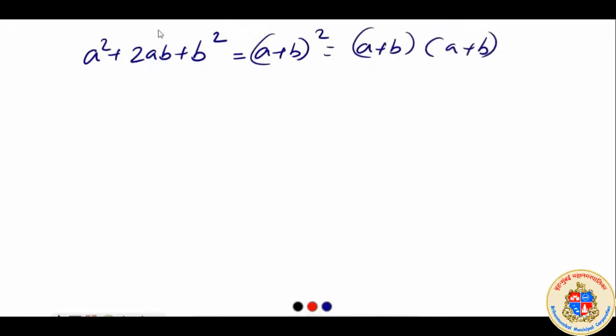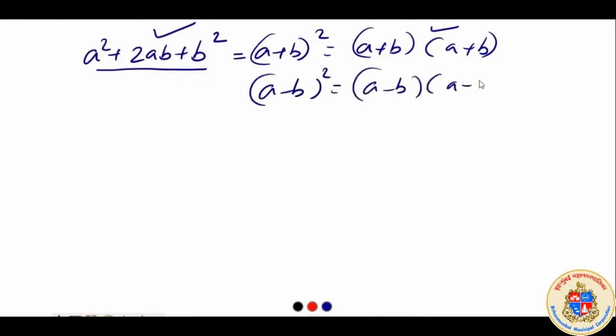So we have already factorized this algebraic expression while understanding the concept of expansion of formula, where a plus b whole square was studied. A minus b whole square also can be written as a minus b into a minus b, which are the expansion of it in the product form, and expansion is a square minus 2ab plus b square.